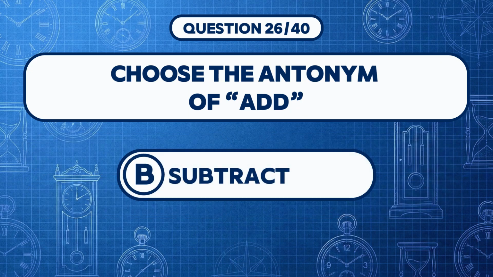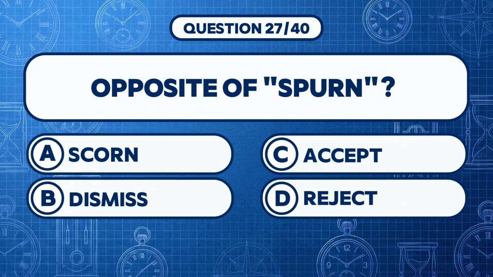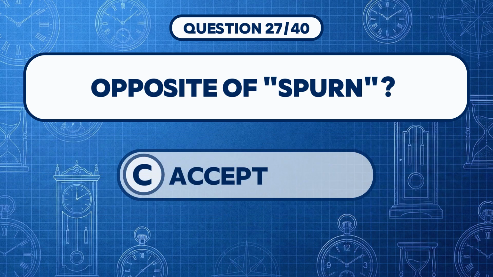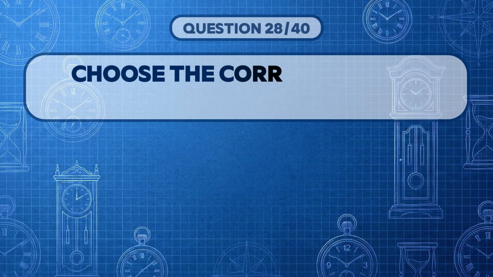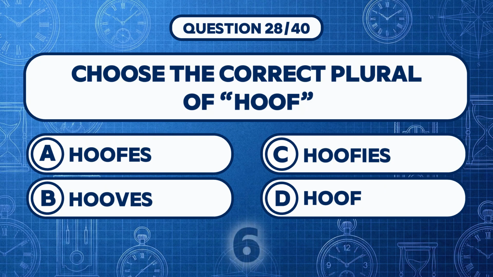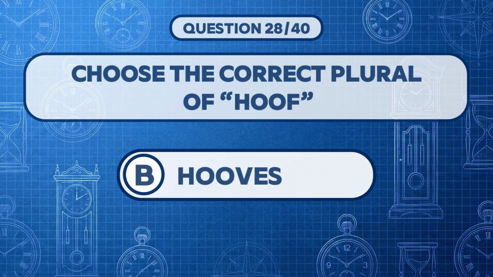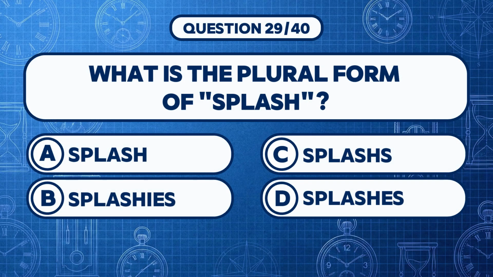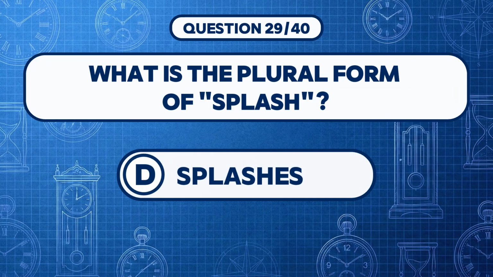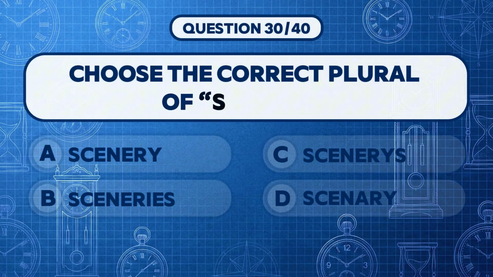Answer B. Subtract. Opposite of spurn. Answer C. Accept. Choose the correct plural of hoof. Answer B. Hooves. What is the plural form of splash? Answer D. Splashes. Choose the correct plural of scenery.